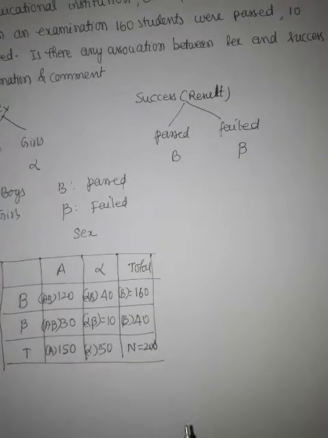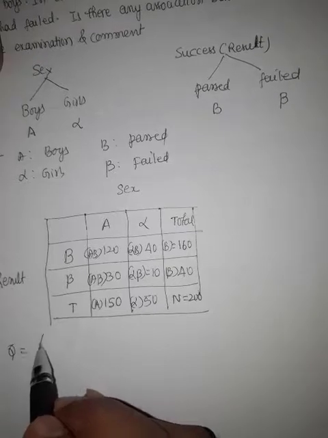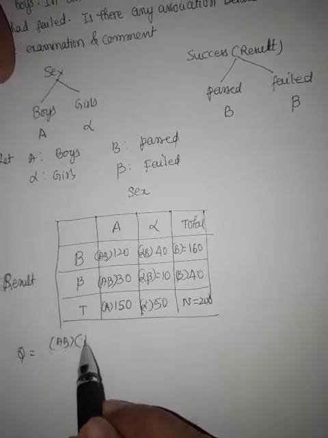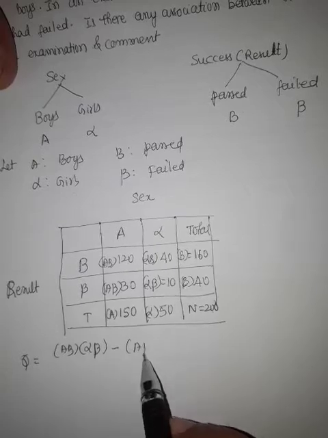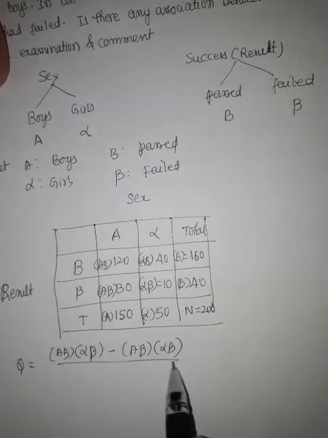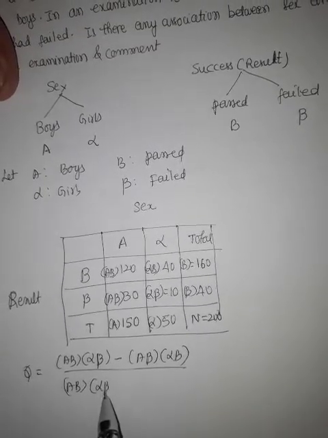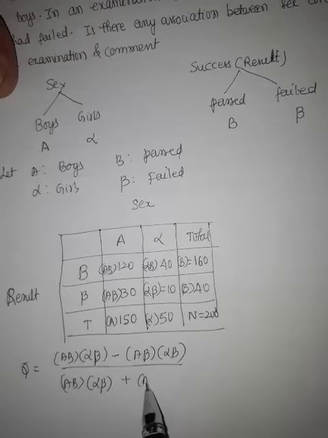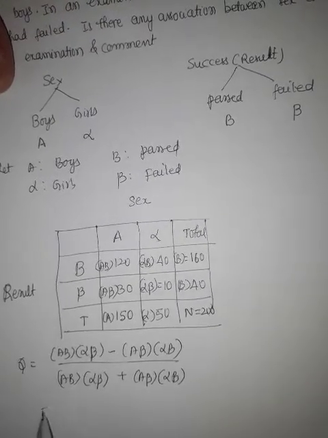Now the formula: Q is equal to bracket AB into bracket alpha beta minus bracket A beta into bracket alpha B whole divided by bracket AB into bracket alpha beta plus bracket A beta into bracket alpha B. Now substitution.